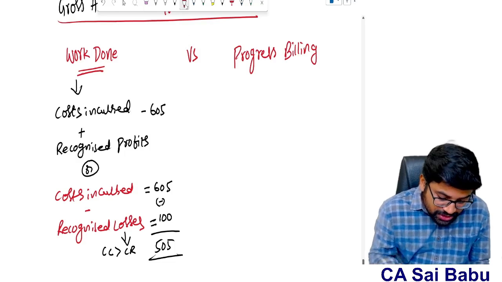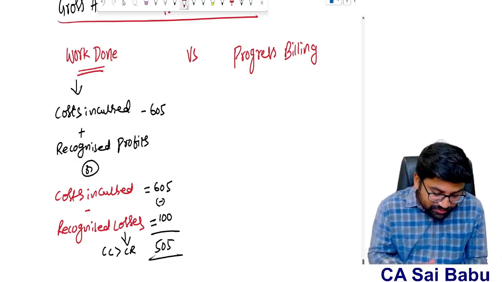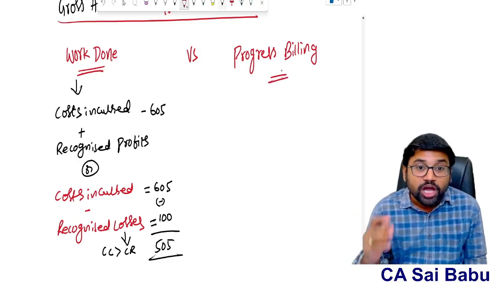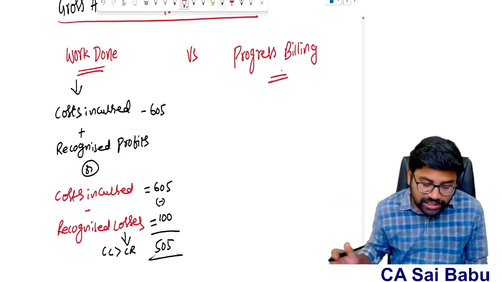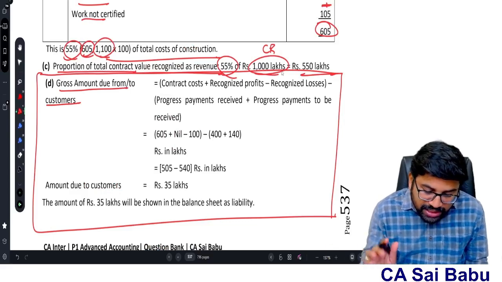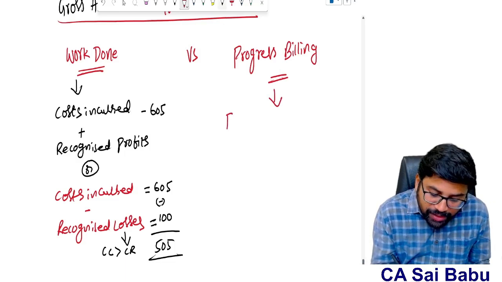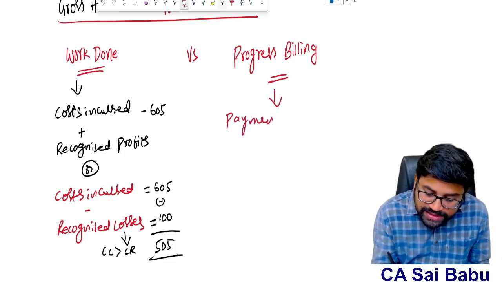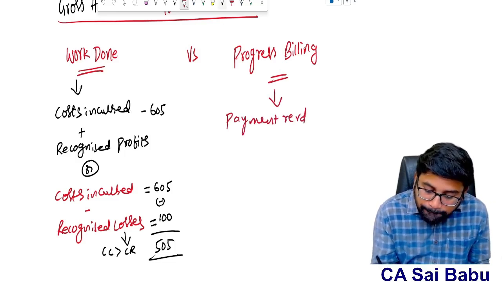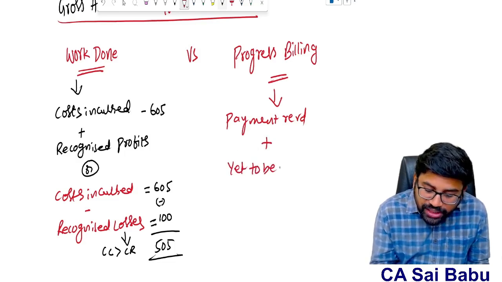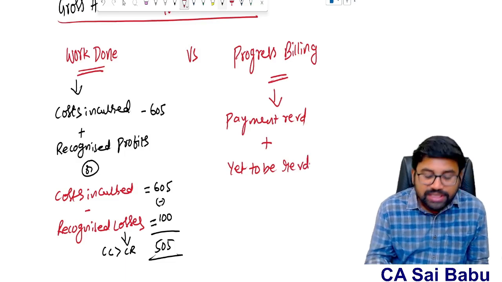Sir, suppose in this case, 505 lakhs is the work done. What is progress billing, sir? Progress billing is nothing but how much billing has been done to the customer till now. See here, billing means simple. How to find out: payment received till now, how much payment received from the customer, plus yet to be received. Add these two things, then you will get progress billings.